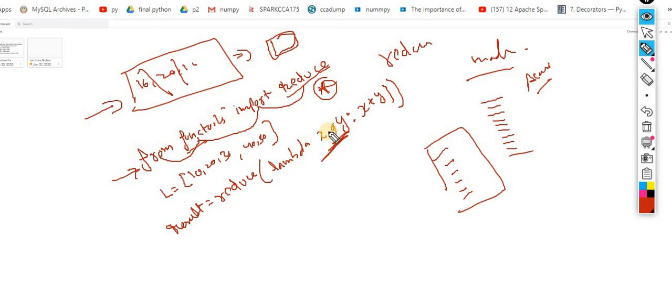Inside the first iteration, what is happening over here: inside x you are getting 10, and inside y you are getting 20. Now this operation is performed, 10 plus 20, and this 30 is allocated to x. In the next iteration, x is 30 and y is 30, so the operation is 30 plus 30. This time 60 is allocated to x, and the next value is allocated to y. Now 60 plus 40, that is 100.